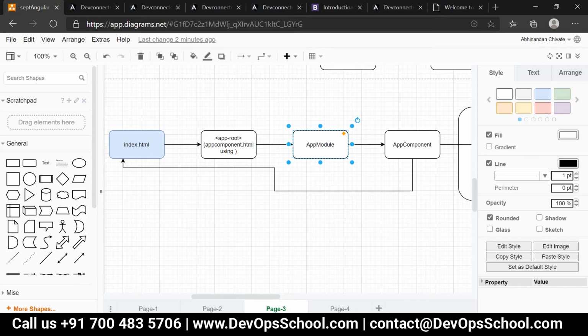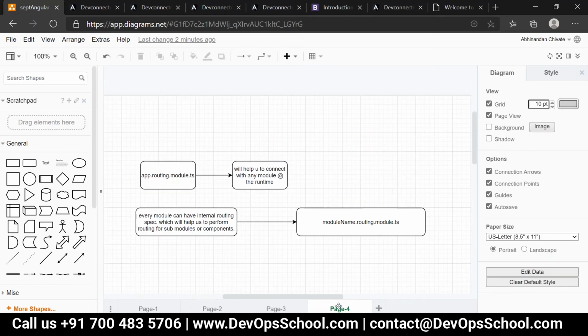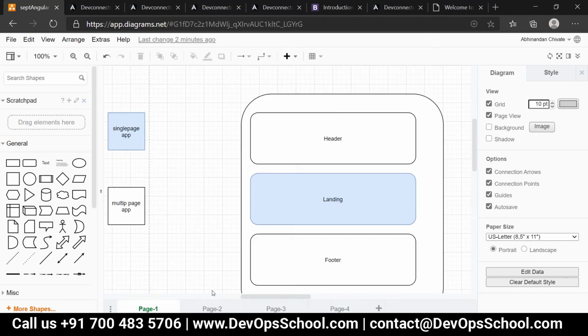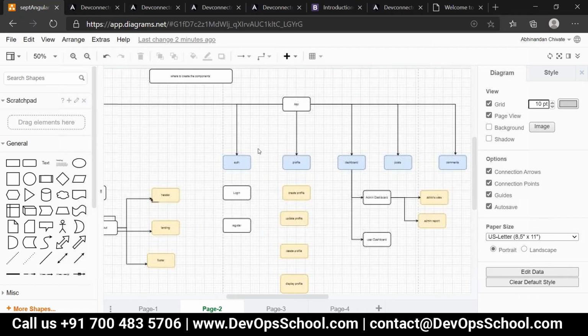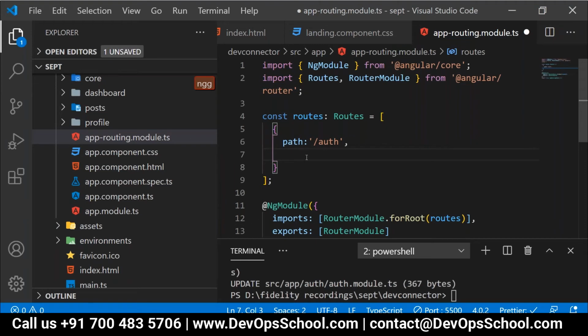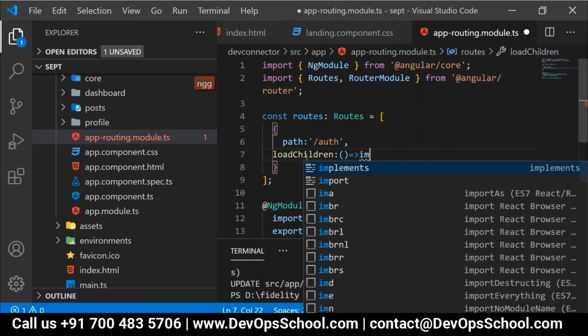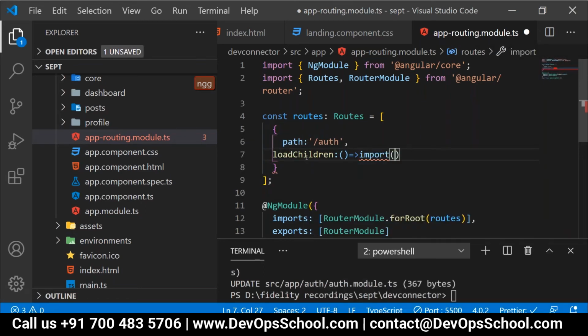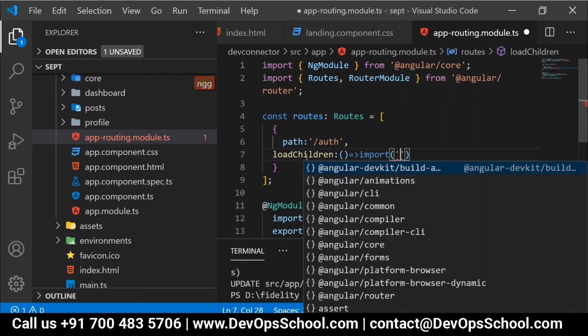Now the next point, as a routing module, it will come over here. Now in this case, from this app module, we have to connect. Now we need to connect to which module? We need to connect to the auth module, correct? How can I do the module level switching? For that purpose, here we went to the auth routing module.ts file, and here I'm going to use loadChildren colon. Here I'm going to call import. In this case, here I'm going to provide /auth/auth